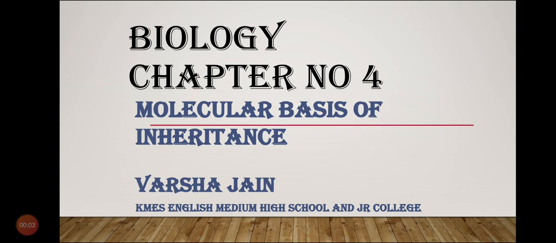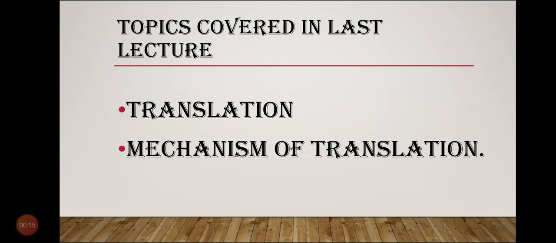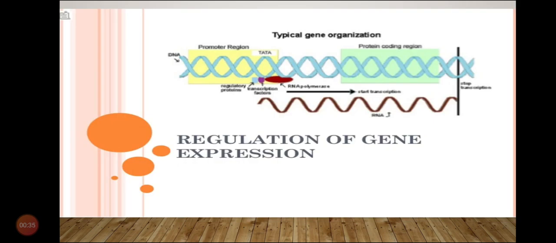Hello students, today again I am going to continue with biology chapter number 4, that is molecular basis of inheritance. In our last lecture we have studied translation and the mechanism of translation in detail. All the steps of the mechanism we have studied, that is initiation, elongation and termination, and even we have seen the UTRs, untranslated regions. Today we are going to study regulation of gene expression.